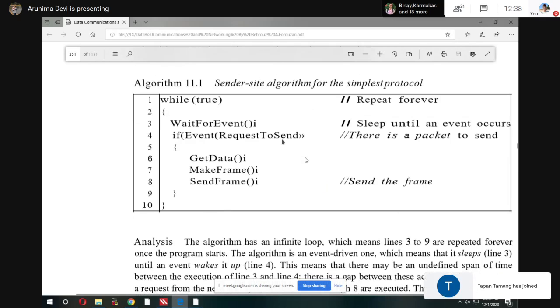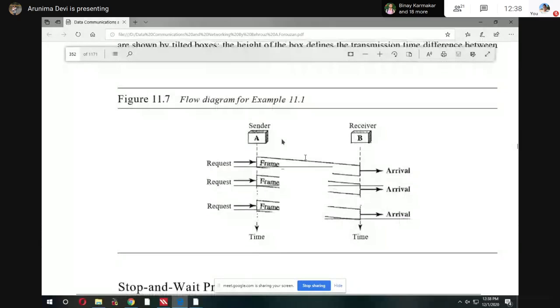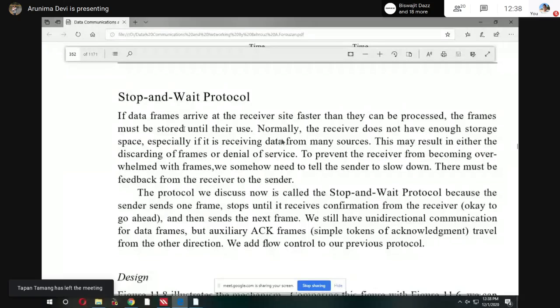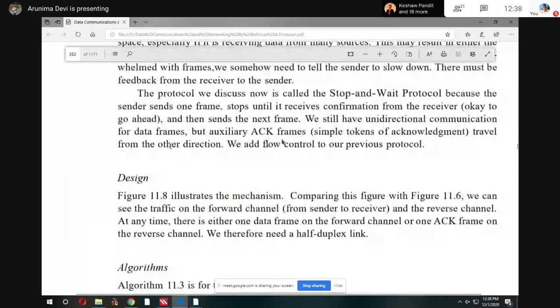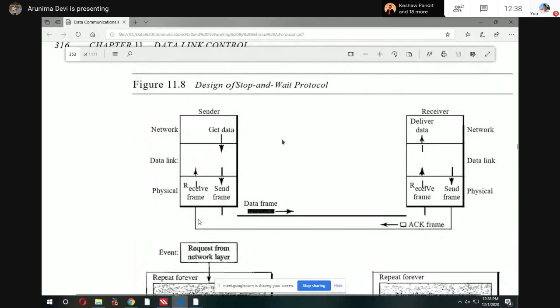So next one is the stop and wait protocol. From the name you can get some idea of what stop and wait protocol is. We are still discussing a noiseless channel, and if you see the design, you can make an idea: there is a procedure of acknowledgement for each frame.